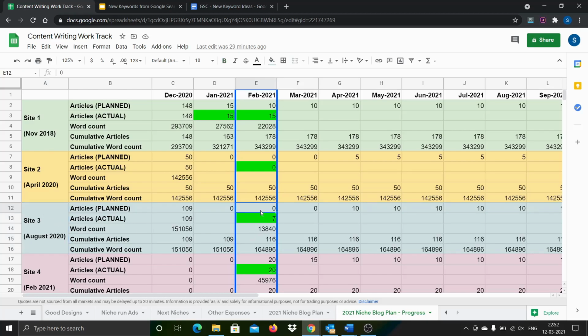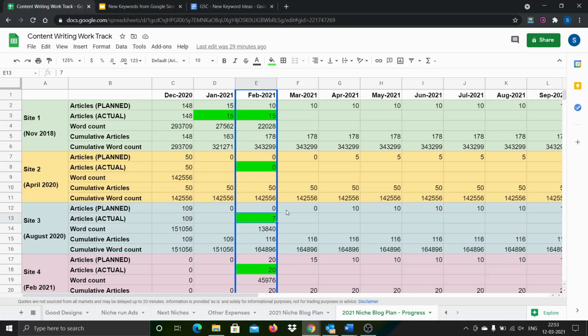there was no plan to publish any articles in the month of February, but I told you that I published about 7 articles in the month of February. The reason is this: while I was analyzing Google Search Console data, I did discover some keywords which I did not anticipate to really perform well.